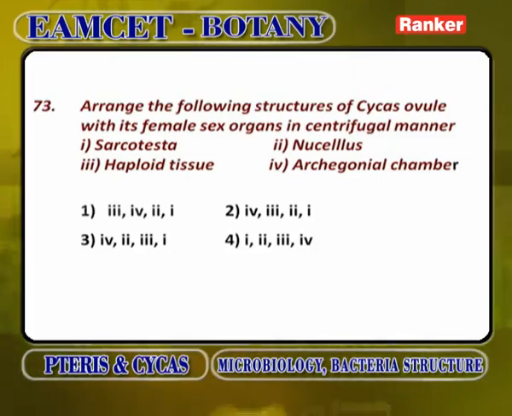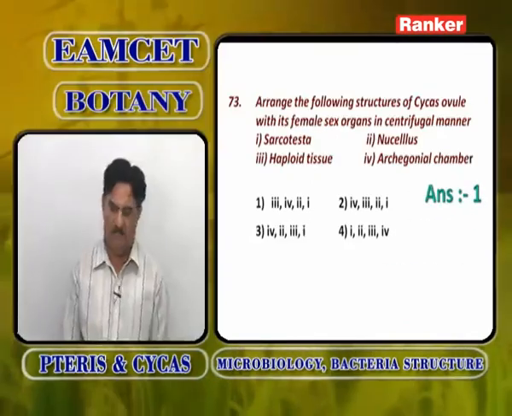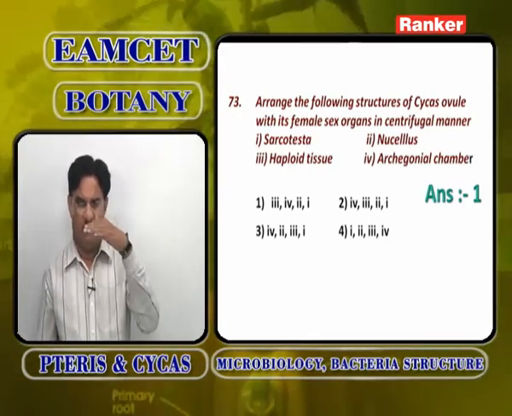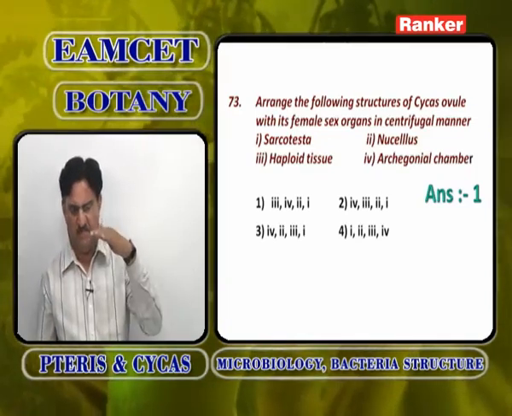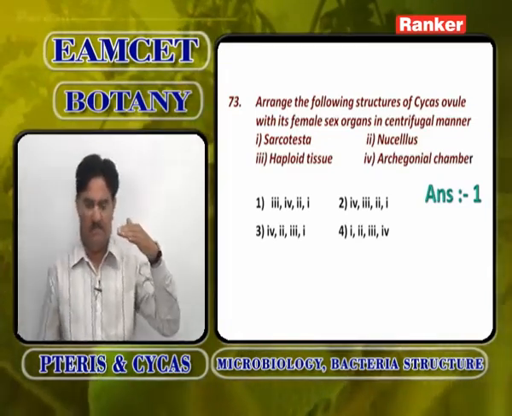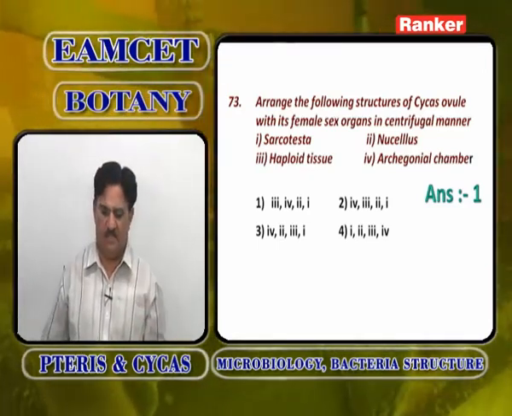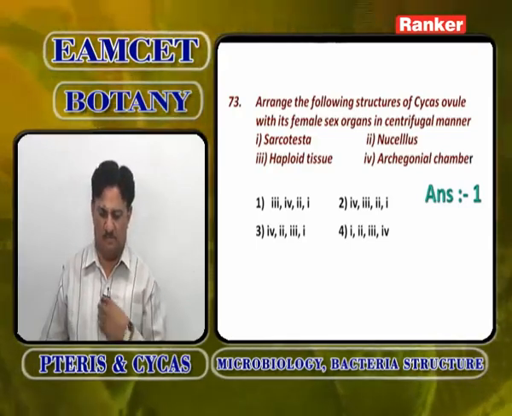Arrange the following structures in a Cycas ovule with its female sex organs in centrifugal manner. Centrifugal manner means from center to periphery. From the center, first is the haploid tissue, the female gametophyte, which is 3. Next comes 4, the archegonial chamber, just above the female gametophyte or endosperm. Above the archegonial chamber, you will find the nucellus, and above the nucellus, you will find the sarcotesta. So the answer is 3, 4, 2, 1. First option.